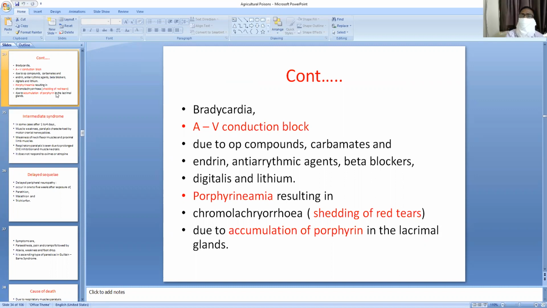It results in chromolacriuria, which is the shedding of red tears from the lacrimal glands due to accumulation of porphyrin. This is a multiple-choice question.